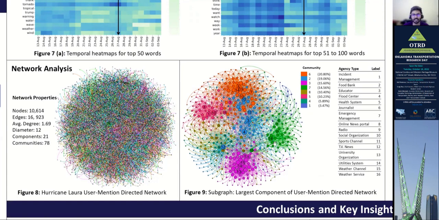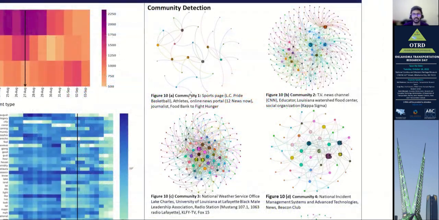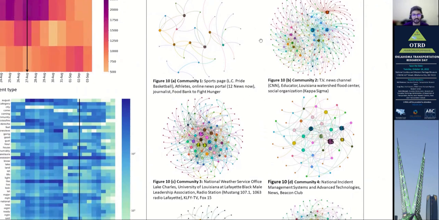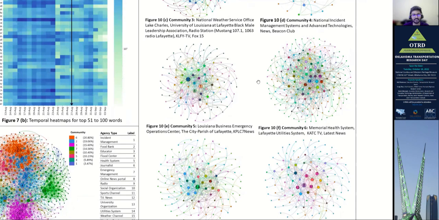The distinct colors of the network denote the different communities. There are 8 communities. The labels 1, 2, 3, 4, etc. indicate the different types of agency involved in each community. Figure 10 shows the 8 communities separately. Who are the prominent agents in each community? The larger size of the nodes denotes the degree, the connectivity of the node.